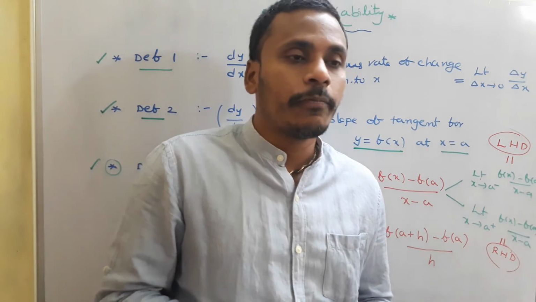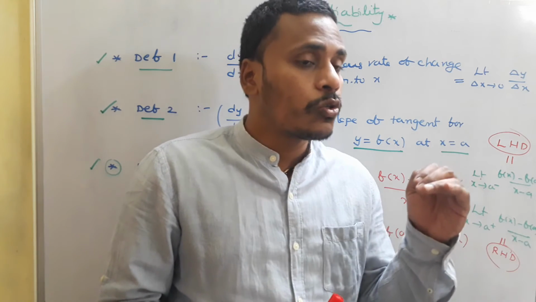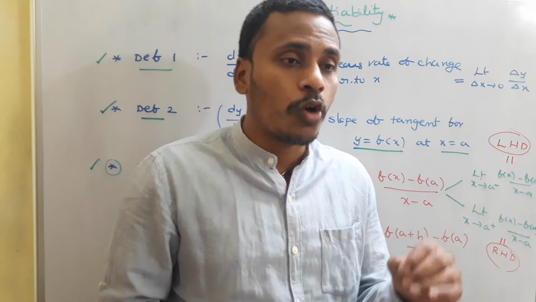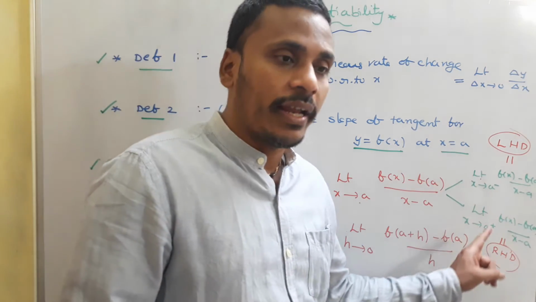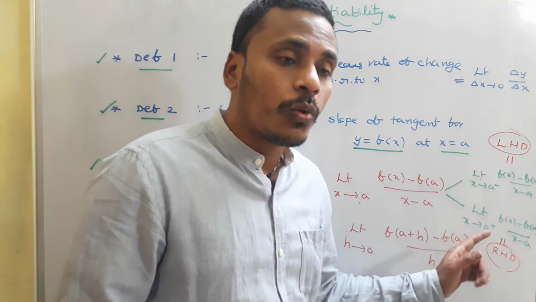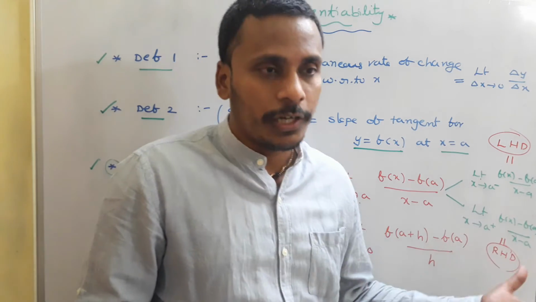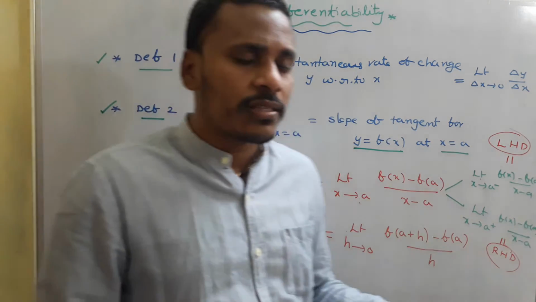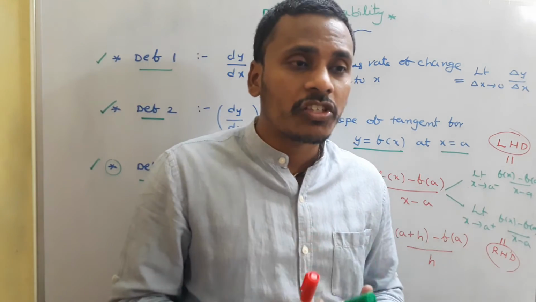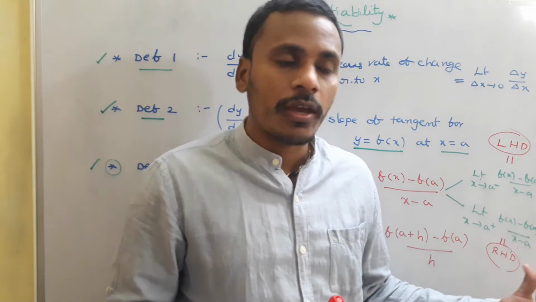So finally, to find the derivative of a function or to check whether a function is differentiable or not, we need to concentrate on the left hand derivative and right hand derivative. If these two are equal, it is differentiable, and that equal limit value is the derivative. Okay, all these things I mentioned in the last class. Now I will continue my discussion from here onwards by mentioning some simple examples. Okay, have a look.